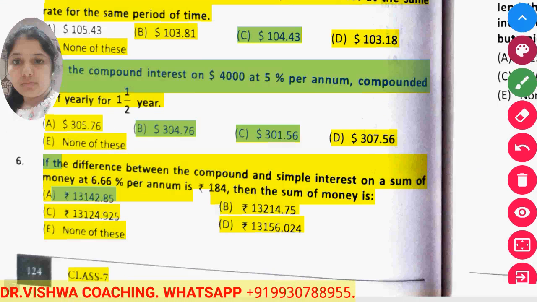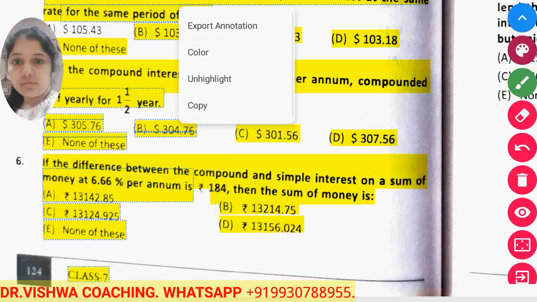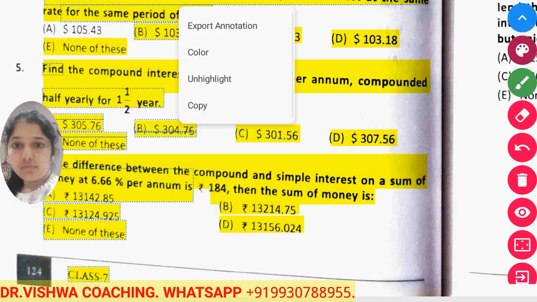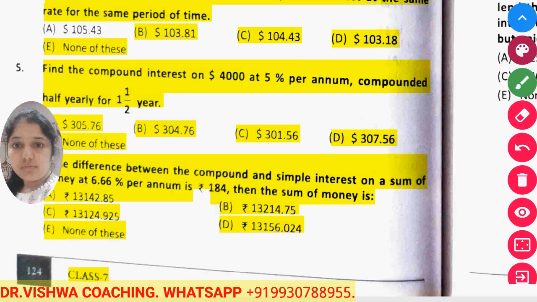Now the next sum. Find the compounded interest on 4,000 rupees at 5% per annum if compounded half yearly for 1 and a half years. Now see, half yearly is calculated, so we have to use the formula R by 2 raised to 2T.